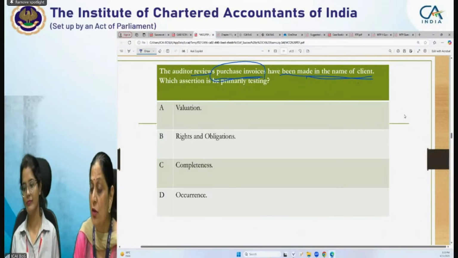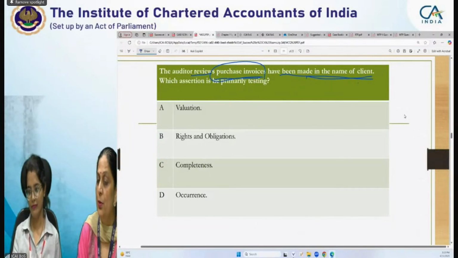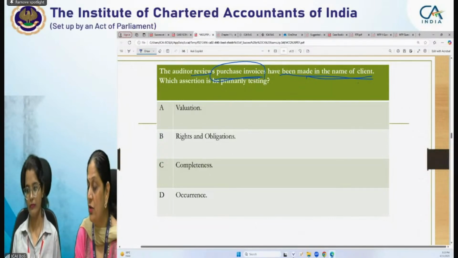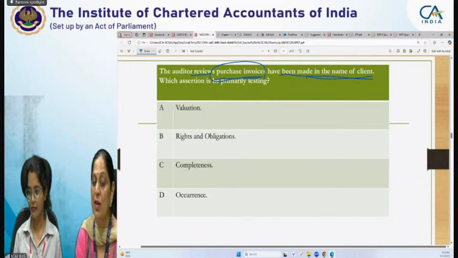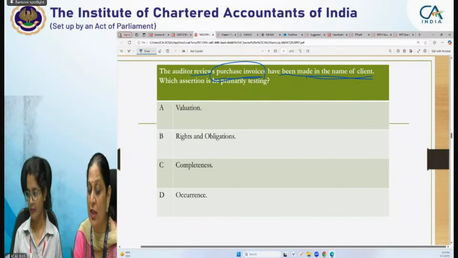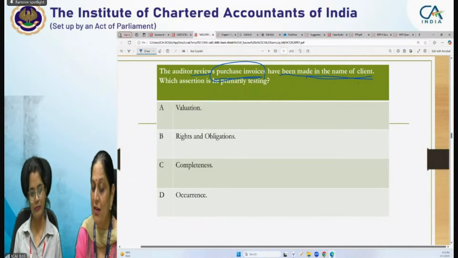So it's not for valuation. It is not for occurrence, because here we are talking about inventory, and for inventory, occurrence is not the assertion.